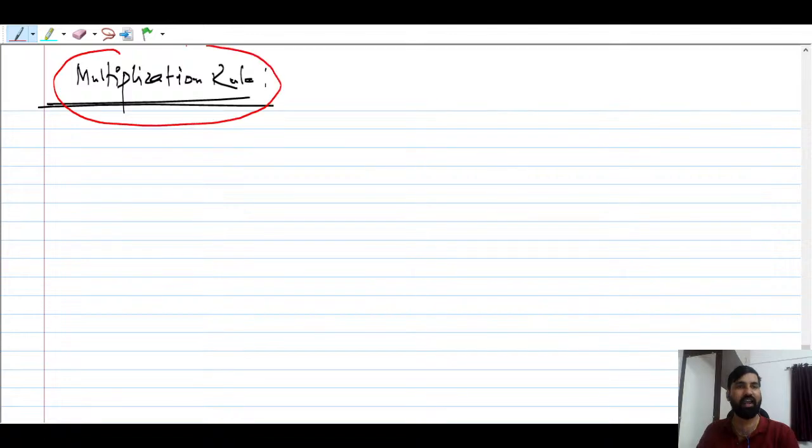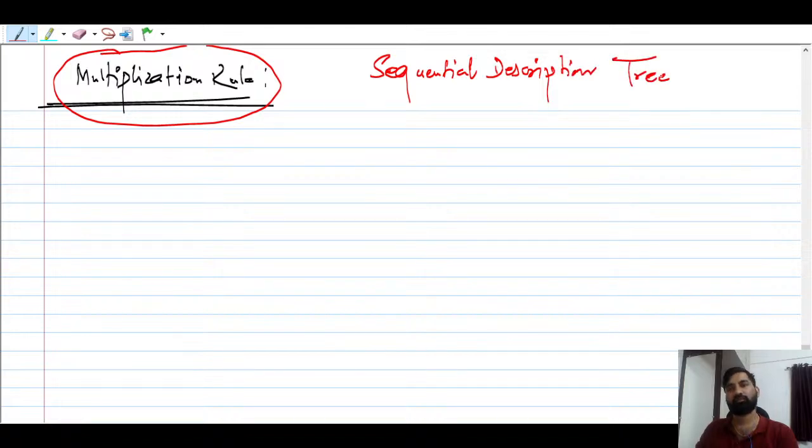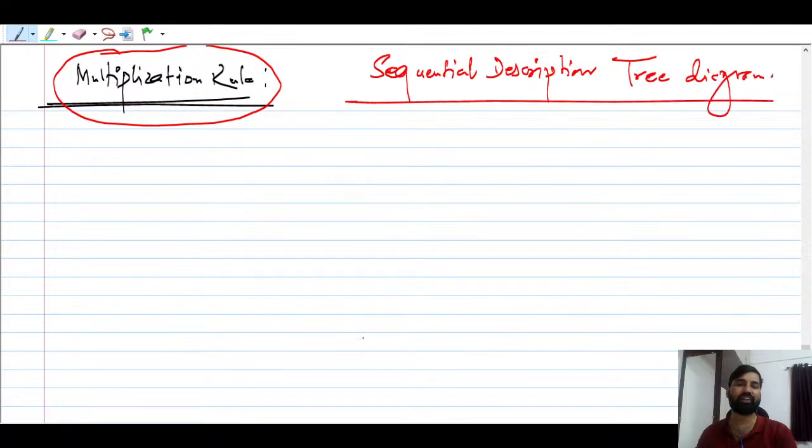And this multiplication rule we are going to learn using sequential description, which we call the tree diagram. So using the tree diagram we have to understand the conditional probability definitions.